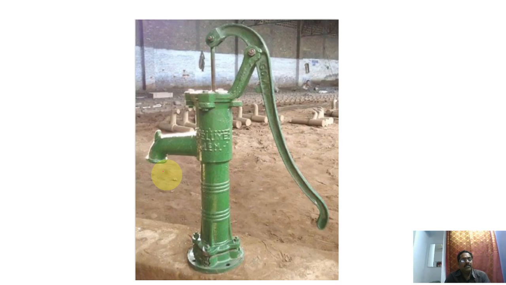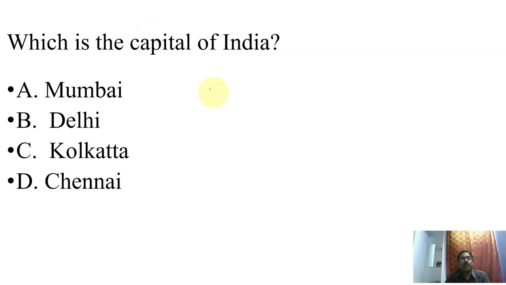For example, let us consider this hand pump. To get water, we will strike the rod. Sometimes water may not come. What will we do? We will put a little water into the pump itself, and then we will strike the pump. Now we will get more water. Likewise, if students are not able to answer, we will give a part of the answer. From that they will give the entire answer. The part of the answer we give is called a cue or prompt. Therefore, these types of questions are called recognition type questions, the prompting type questions.